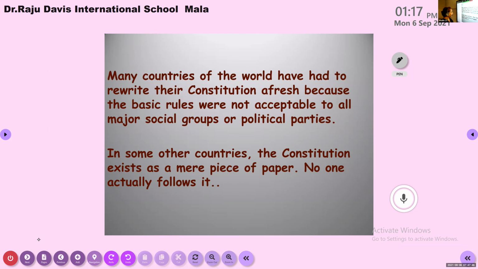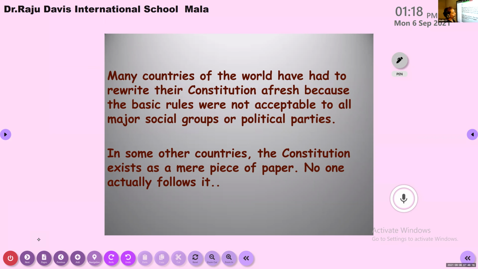In some other countries, we can see that the Constitution is now a piece of paper. Not much importance is given to the Constitution. No one is actually following it. In some countries, the situation is like that, no value at all for the Constitution. It's just a piece of paper, and what is written in it, nobody is following. That is the situation prevalent in some countries.